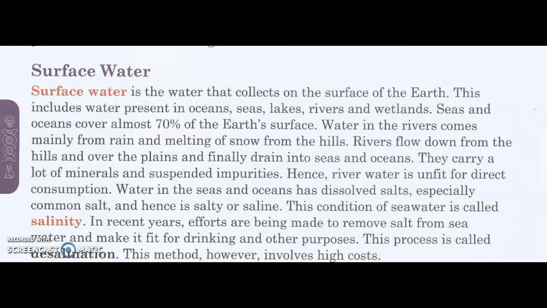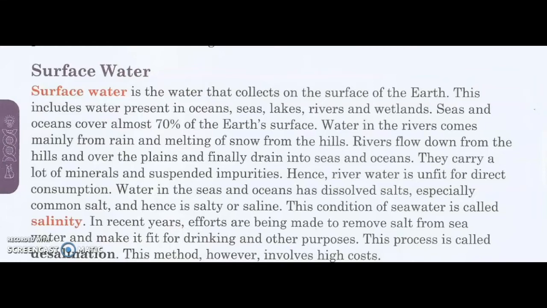So when the Himalayan rivers flow down to the plains in India, the northern plains, it makes those plains very fertile because of the presence of silt. The silt that it carries along from the mountains to the plains. A lot of minerals that we were talking about. Hence, river water is unfit for direct consumption. So the presence of suspended impurities makes river water unfit for direct consumption.